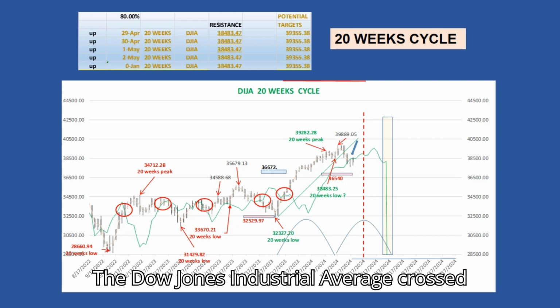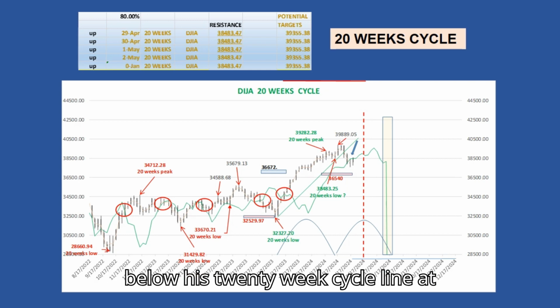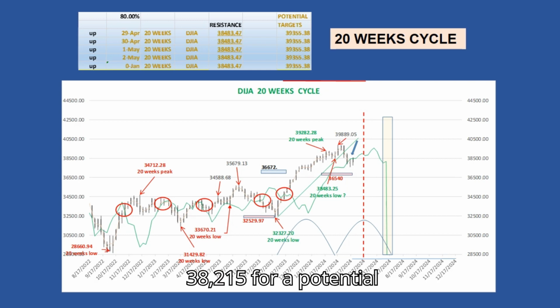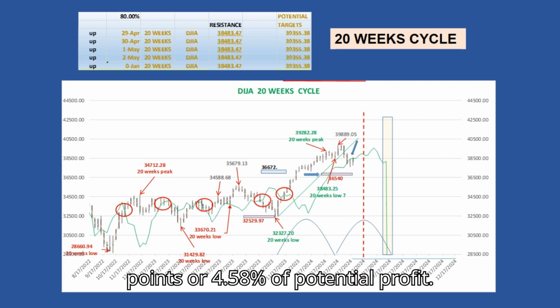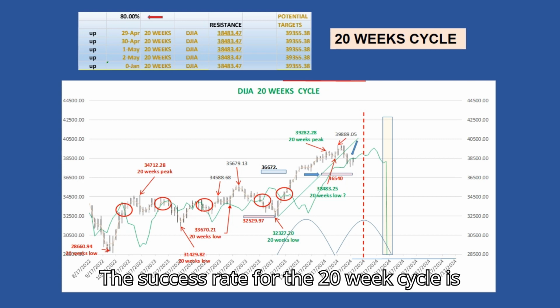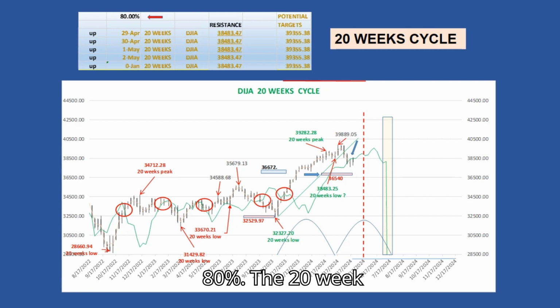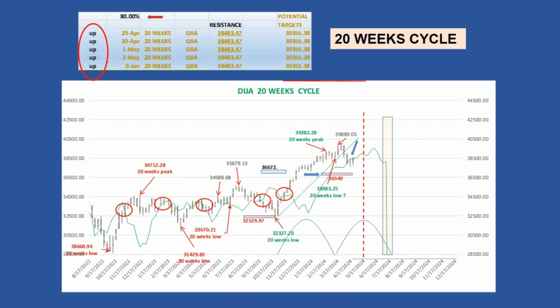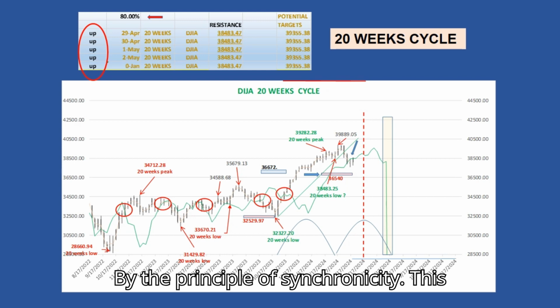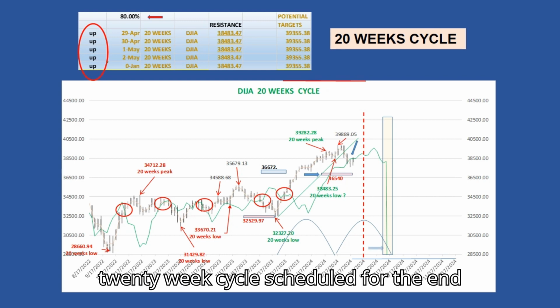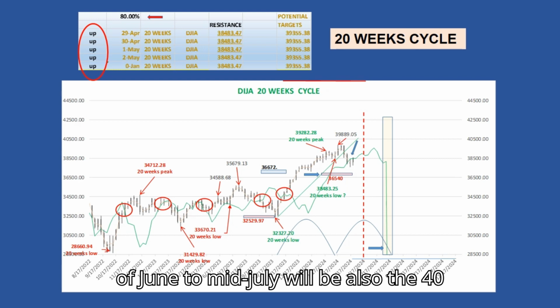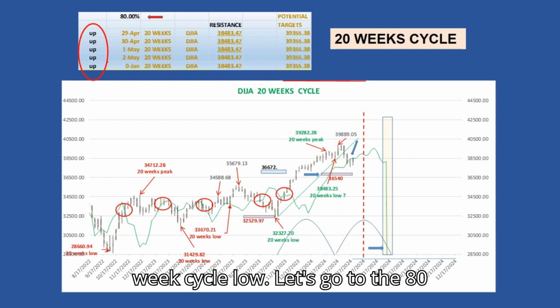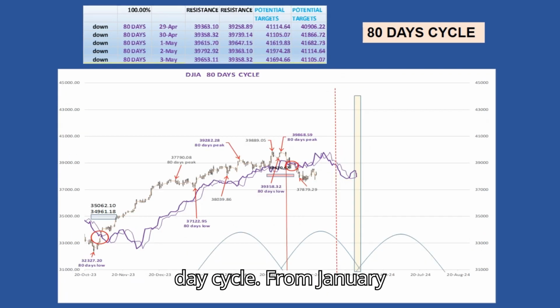The Dow Jones Industrial Average crossed below its 20-week cycle line at 38,215 for a potential target at 36,540, 1,674 points or 4.58% of potential profit. The success rate for the 20-week cycle is 80%. The 20-week cycle trend is in up phase for this week. By the principle of synchronicity, this 20-week cycle scheduled for the end of June to mid-July will also be the 40-week cycle low.